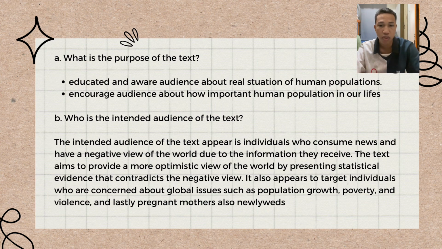The intended audience of the text appears to be individuals who consume news and have a negative view of the world due to the information they receive. The text aims to provide a more optimistic view of the world by presenting statistical evidence that contradicts the negative view. It also appears to target individuals who have concern about global issues such as population growth, poverty, violence, and lastly, pregnant mothers and news readers.